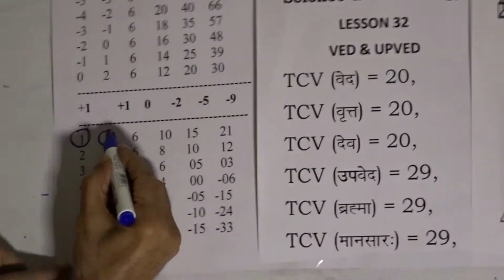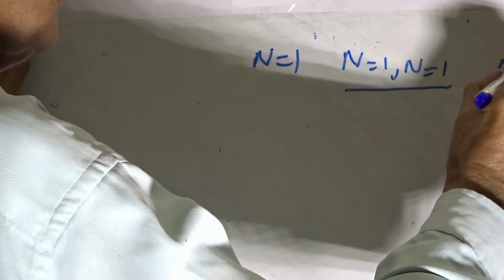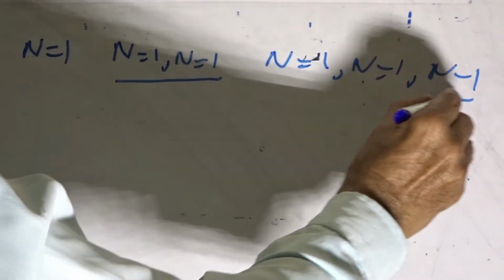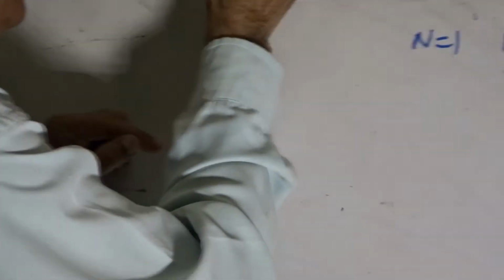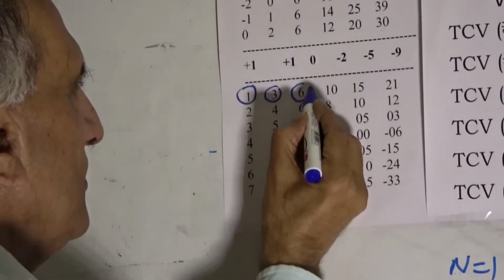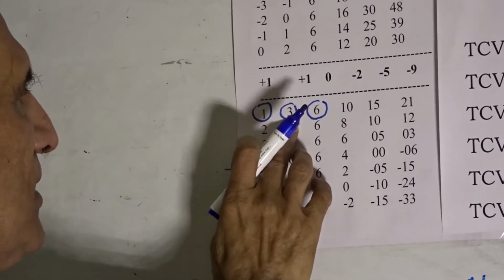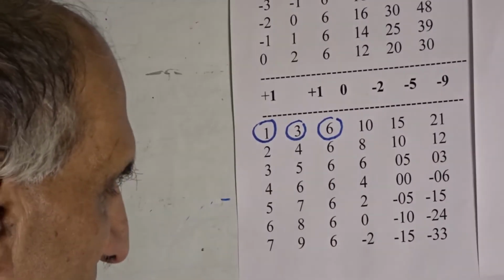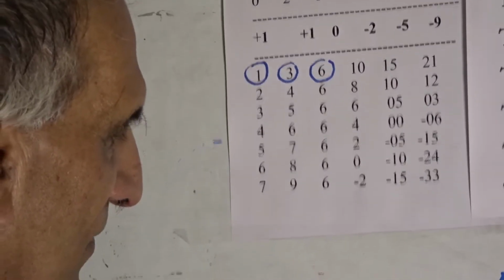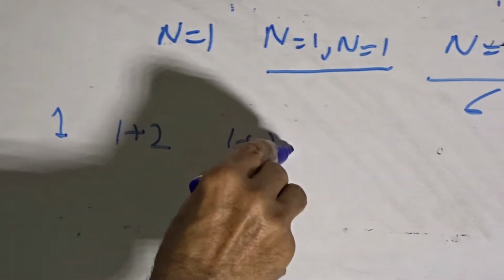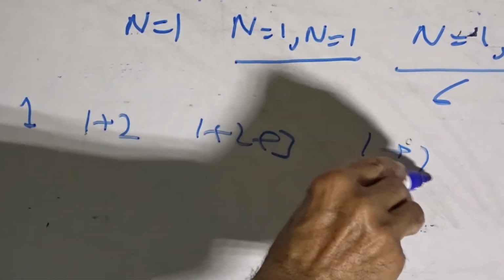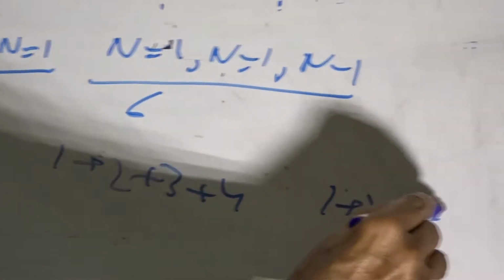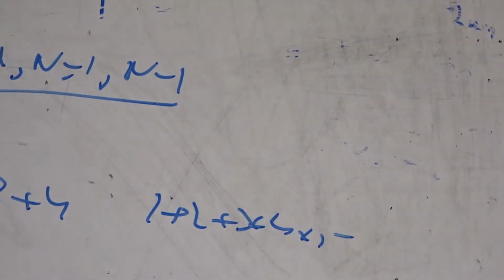At the next step, when we have triple dimensions of value 1, this will give us the value 6. Here is the table that way: 1, 3, 6, 10, 15, 21. On the face of it, it is giving us 1, 1 plus 2, 1 plus 2 plus 3, 1 plus 2 plus 3 plus 4, and then 1 plus 2 plus 3 plus 4 plus 5, and so on.